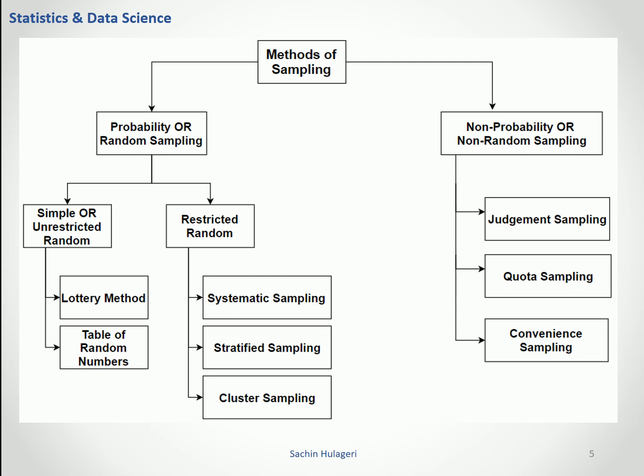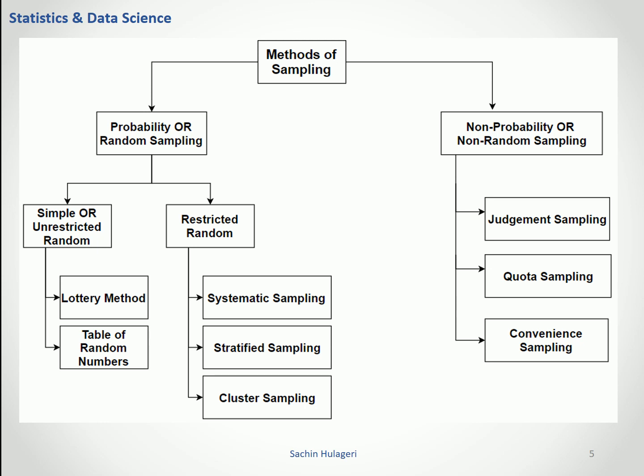Simple or unrestricted random sampling can be derived from lottery method or table of random numbers, whereas restricted random sampling can be derived from systematic sampling, stratified sampling, or cluster sampling methods.